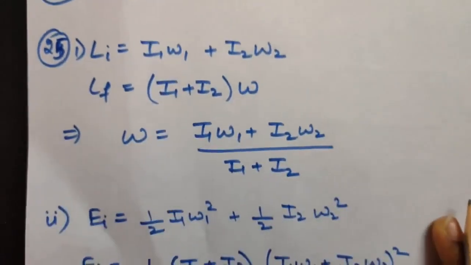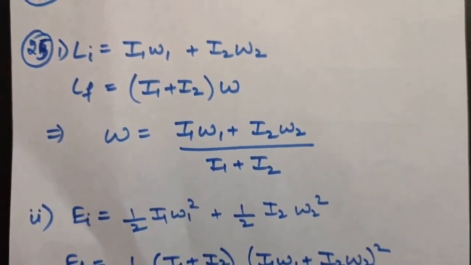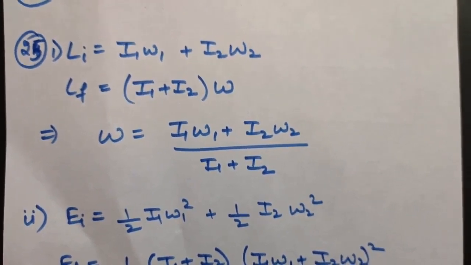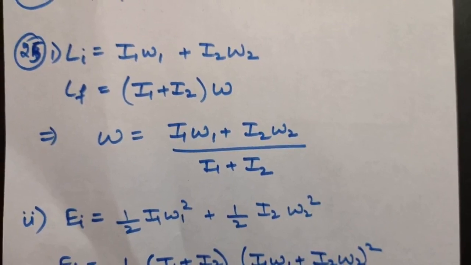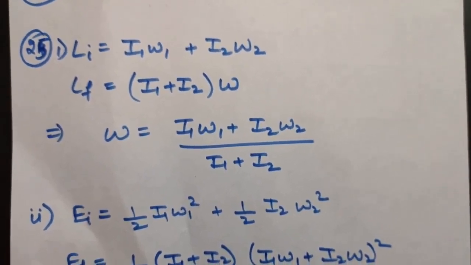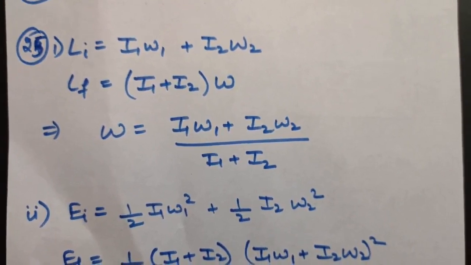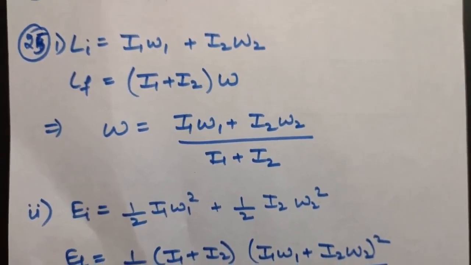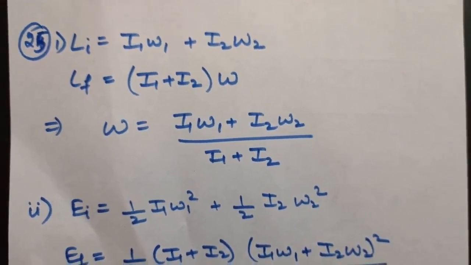Now I'll discuss question number 25, which says there are two disks of moment of inertia I1 and I2 about their respective axes, rotating with angular speeds omega 1 and omega 2. They are brought in contact face to face with their axes of rotation coincident. In the first part, you have to calculate the angular speed of the disk system.